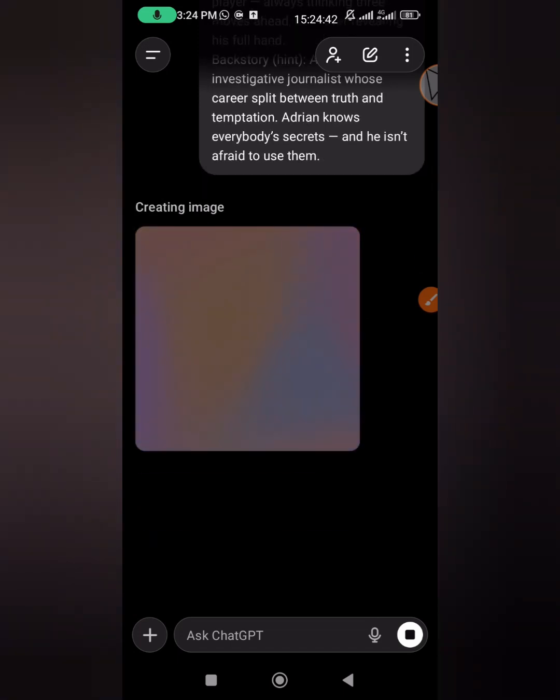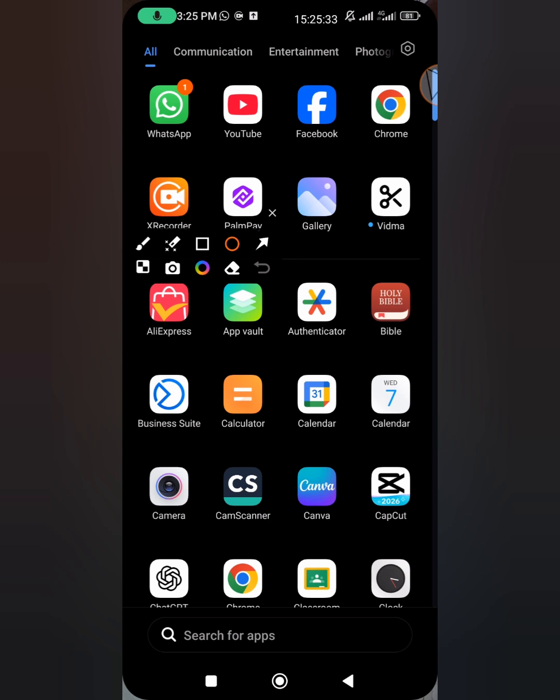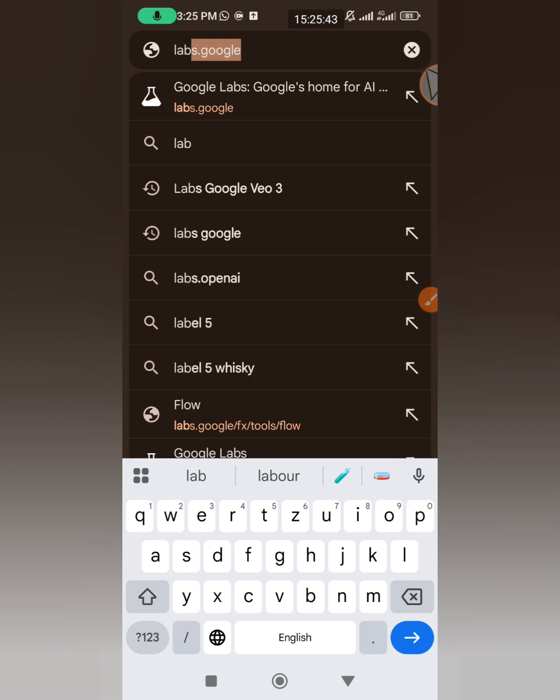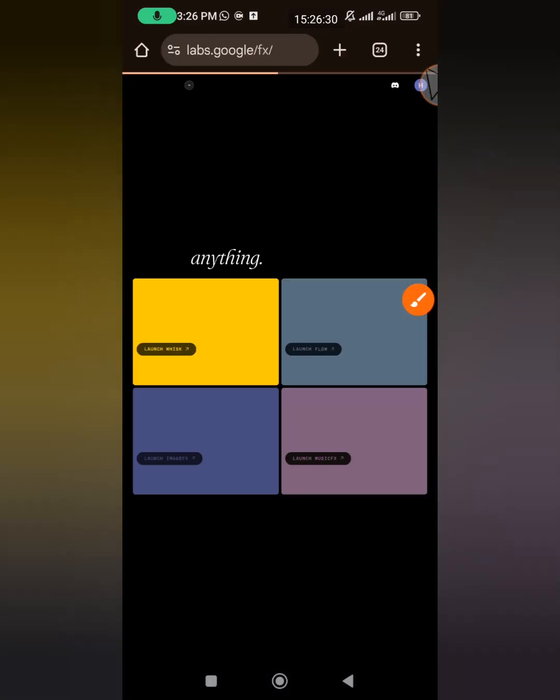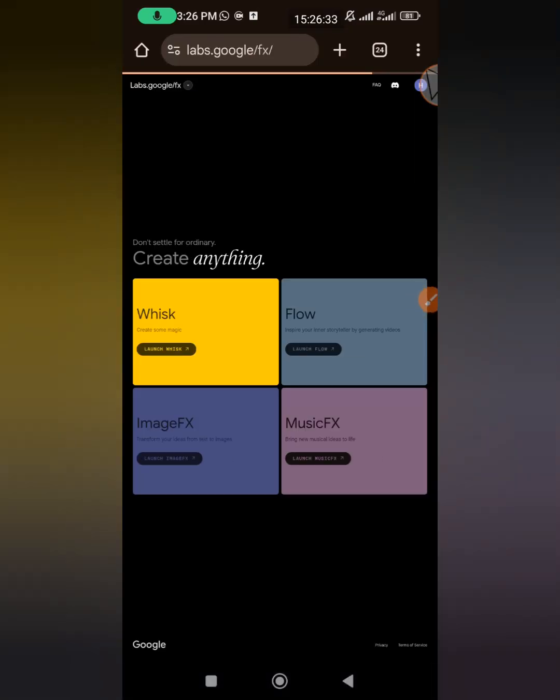So let's generate our video from those images that were generated. You go to your Google Chrome and type labs.google/flow. We are using Flow. An interface like this will appear. Click on Flow.